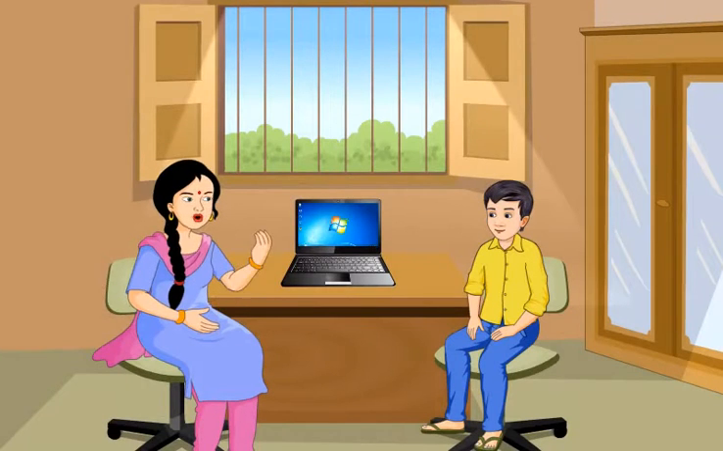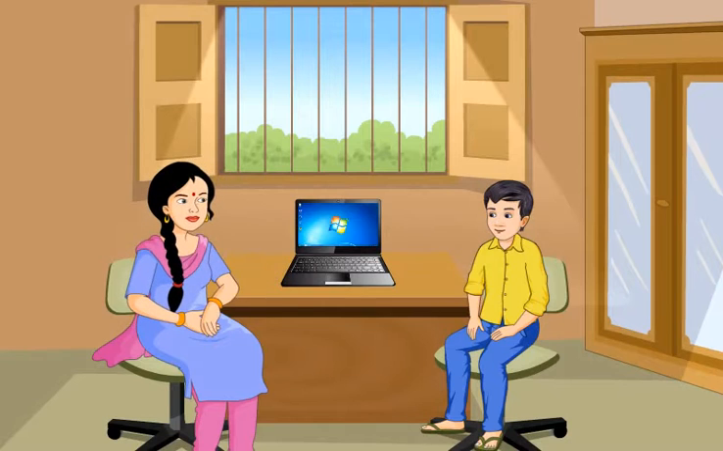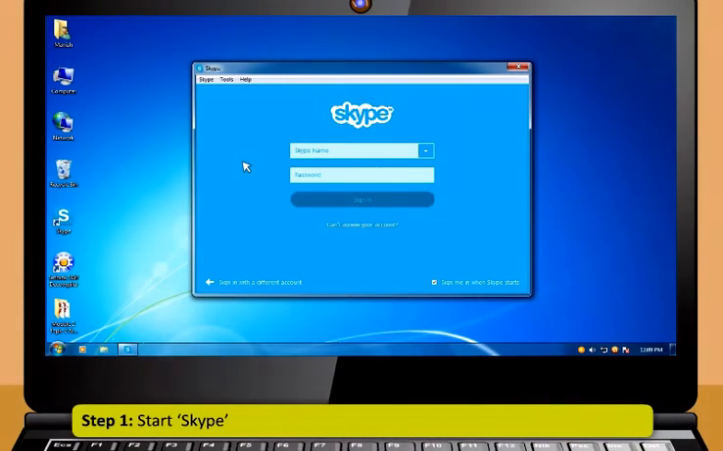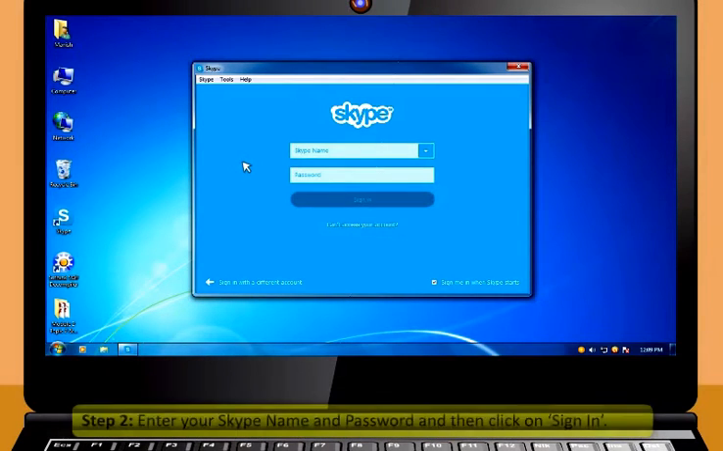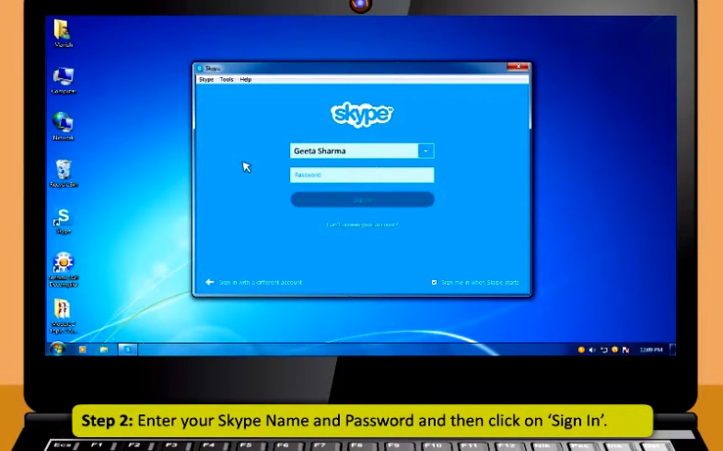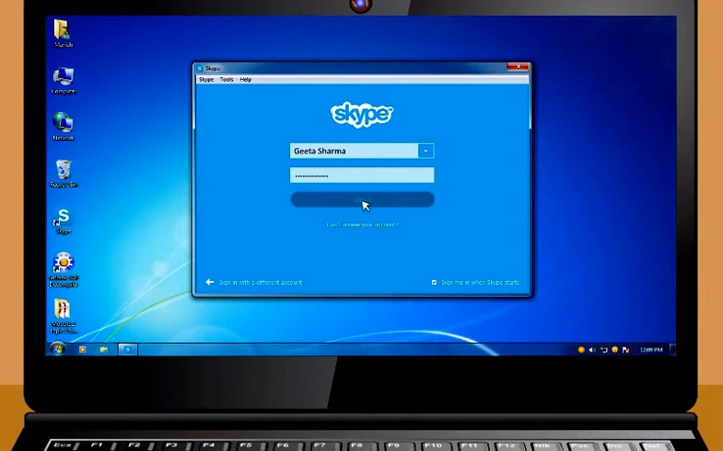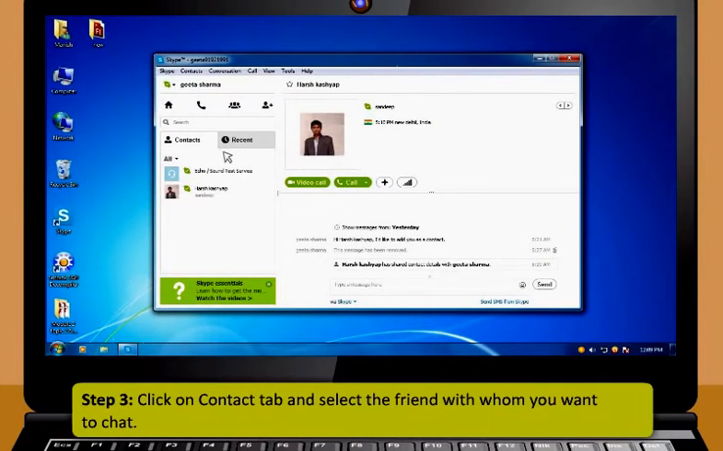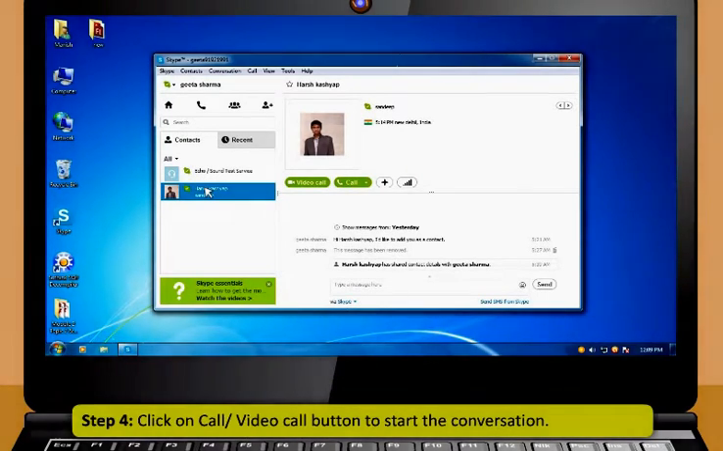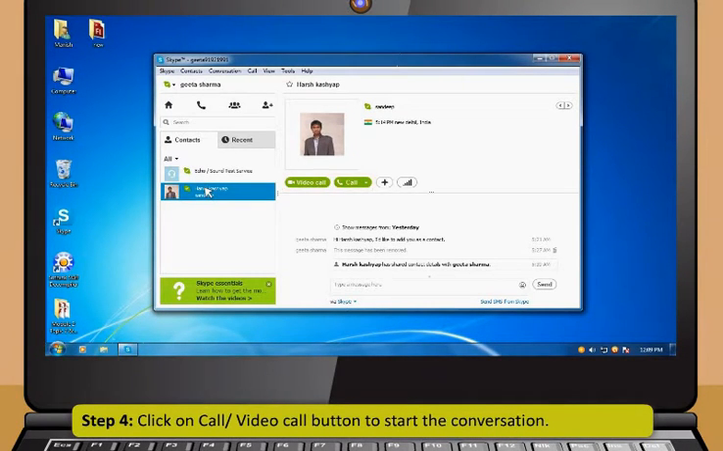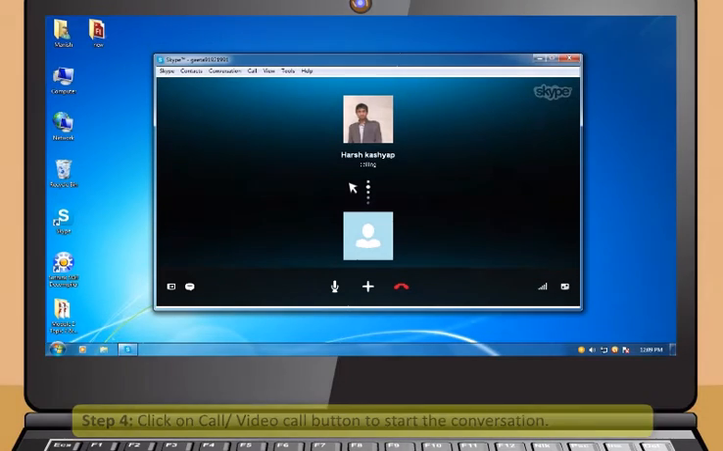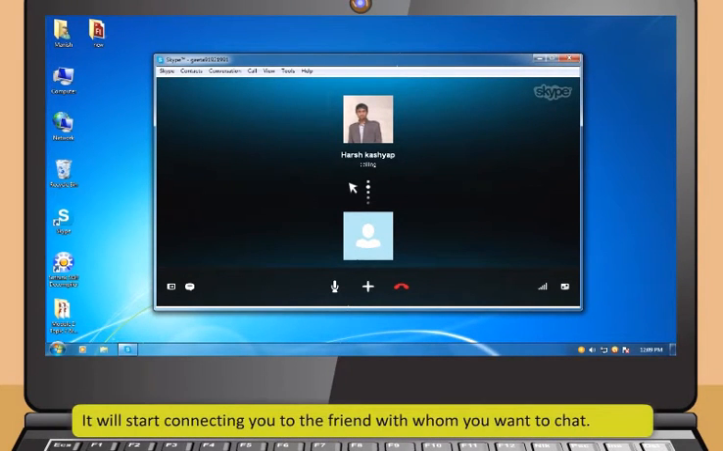Now, let me see you using Skype by yourself. Definitely. Step 1. Start Skype. Step 2. Enter your Skype name and password and then click on Sign In. Step 3. Click on Contact tab and select the friend with whom you want to chat. Step 4. Click on Call or Video Call button to start the conversation. It will start connecting you to the friend with whom you want to chat.